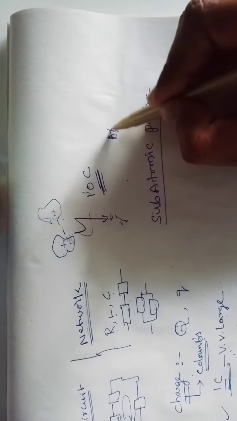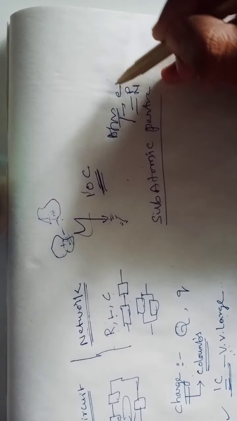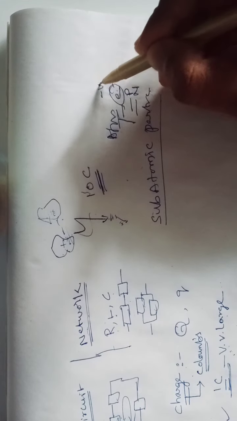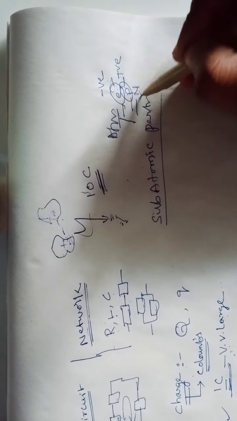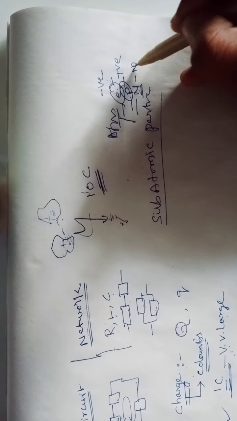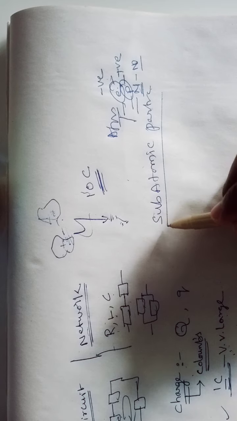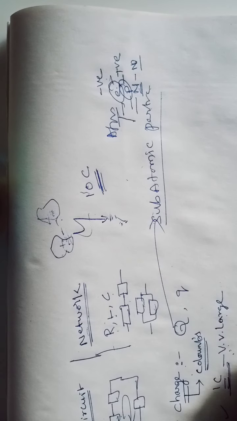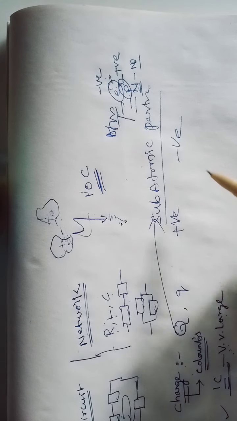If you take an atom, we have subatomic particles like electrons, protons and neutrons. The charge of electrons is negative charge, the charge of protons is positive charge, the charge of neutrons is no charge, neutral or null charge, we can say. So the inherent property of the subatomic particles is called charge. In charges we have positive charge as well as negative charge.